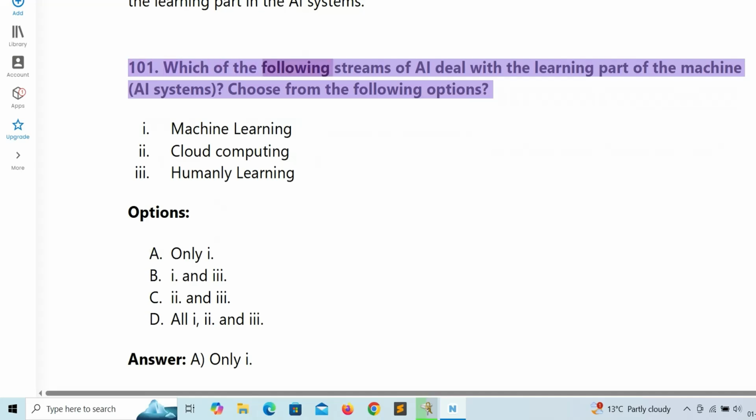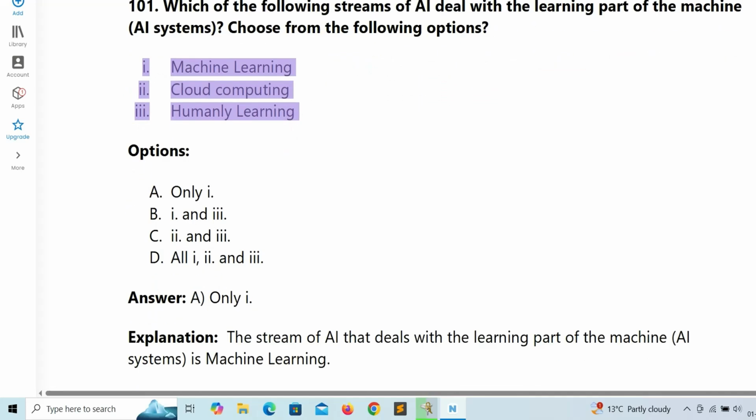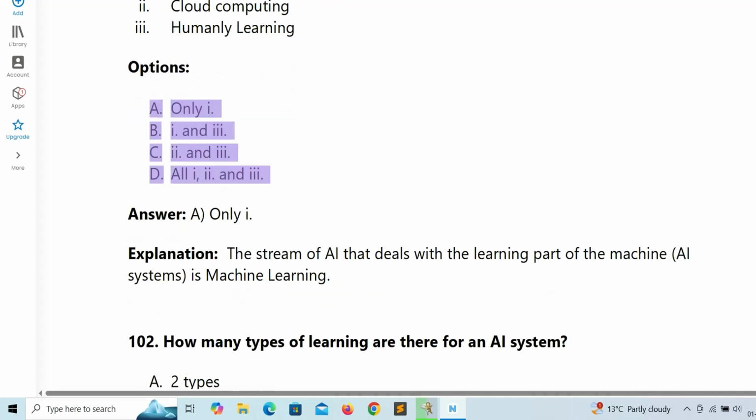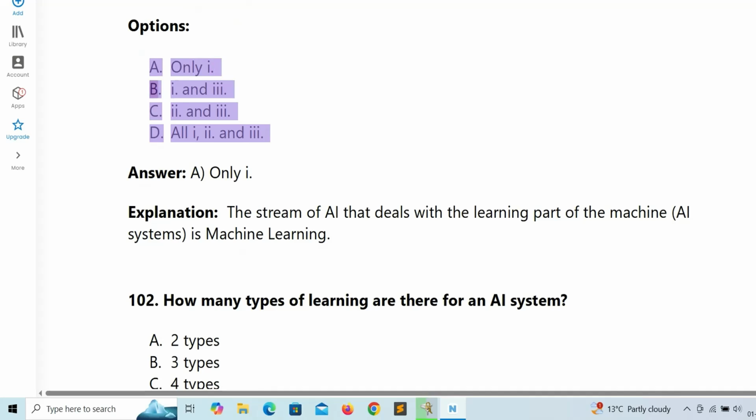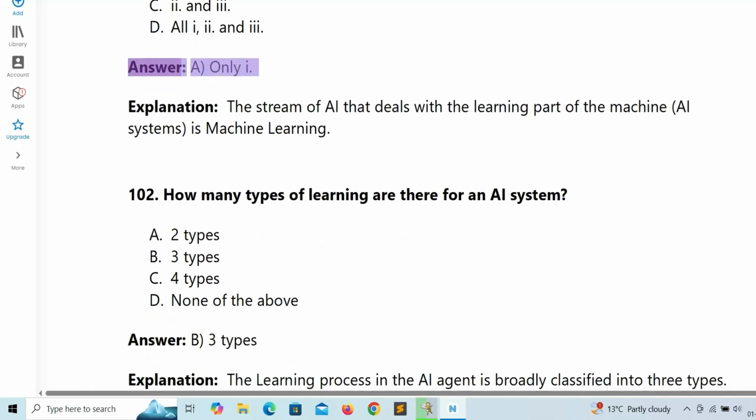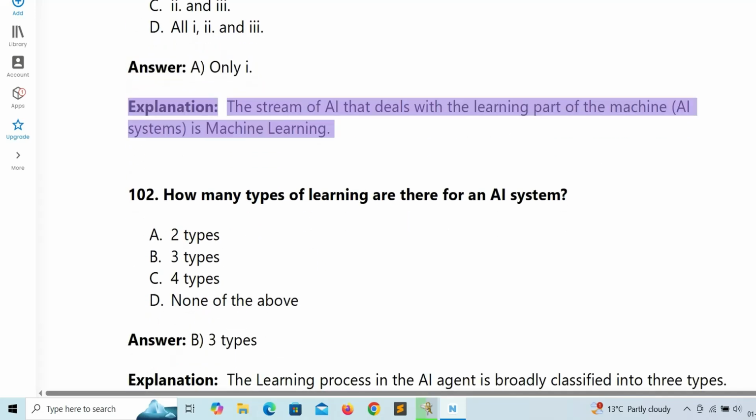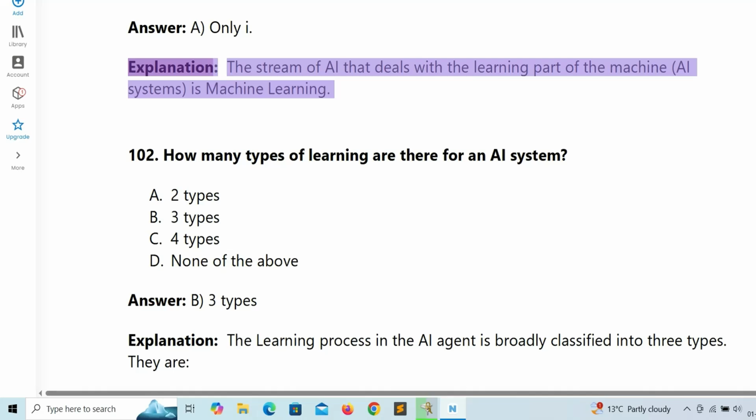101. Which of the following streams of AI deal with the learning part of the machine, AI systems? Choose from the following options. 1. Machine learning 2. Cloud computing 3. Humanly learning. Options: A. Only 1, B. 1 and 3. C. 2 and 3. D. All 1, 2 and 3. Answer: A. Only 1. Explanation: the stream of AI that deals with the learning part of the machine, AI systems, is machine learning.